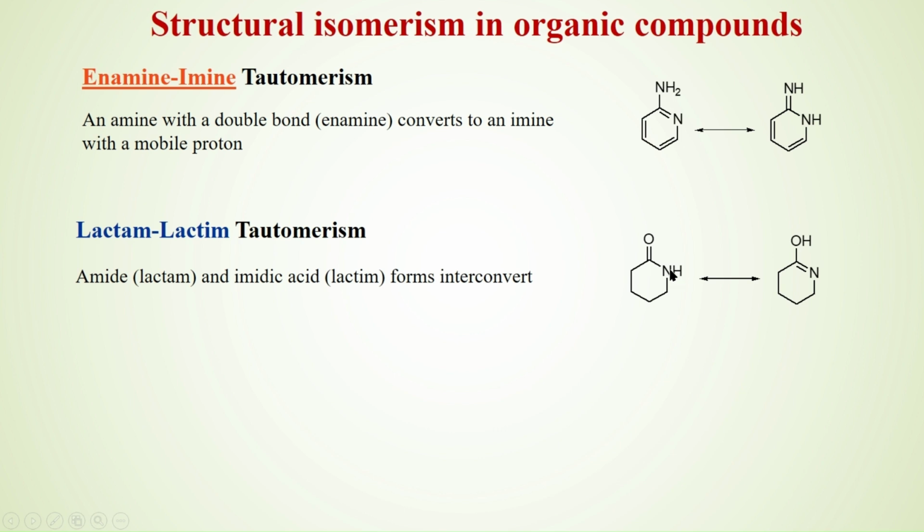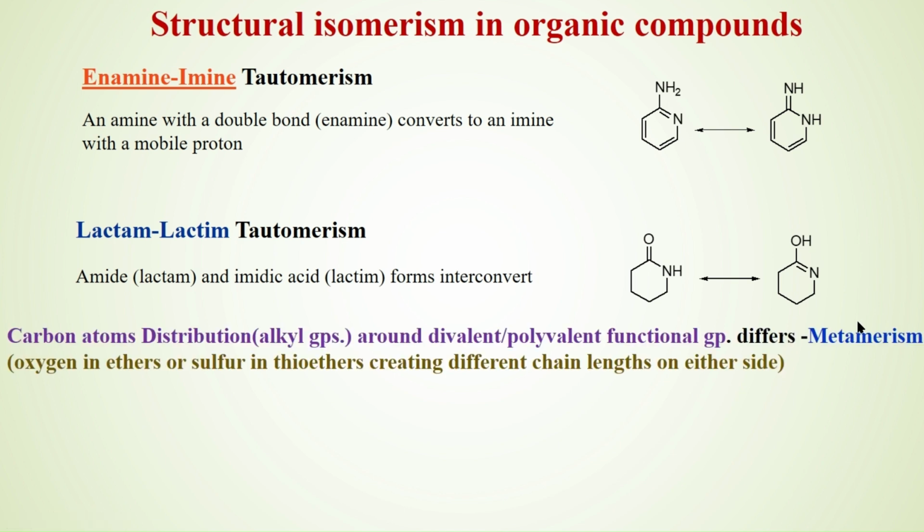The nitrogen-hydrogen bond breaks and a double bond forms between carbon and nitrogen. It becomes ene and it has to maintain its valency. Pi electrons move onto the oxygen, O minus, which combines with H plus and becomes the ol form. This is lactam, this is lactim.